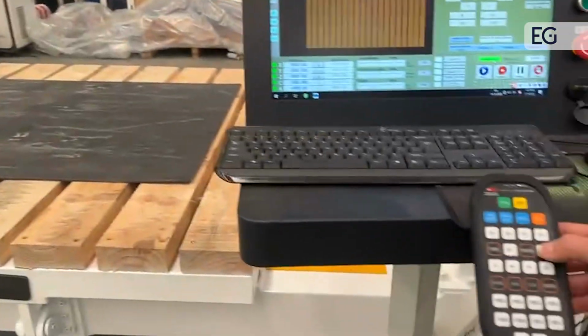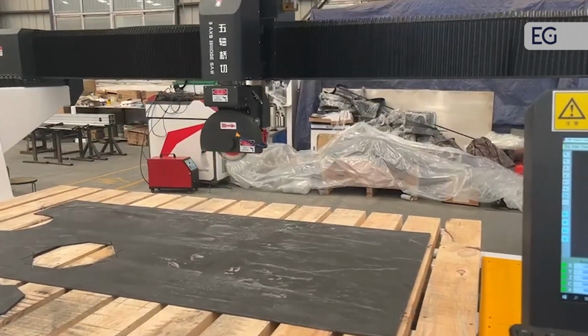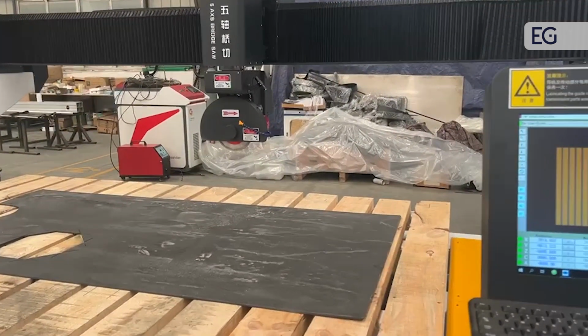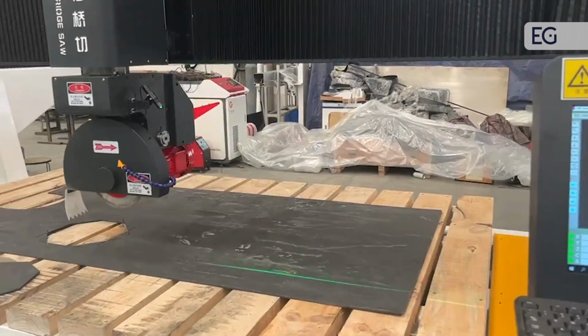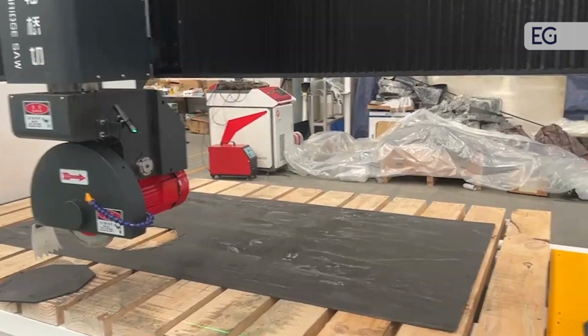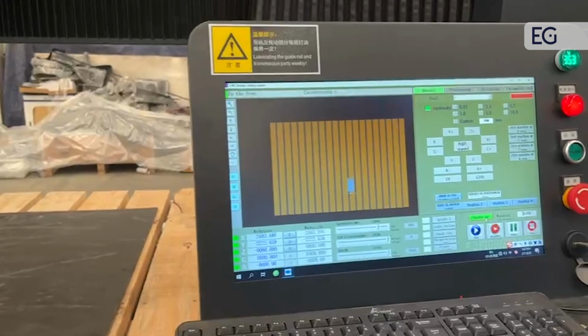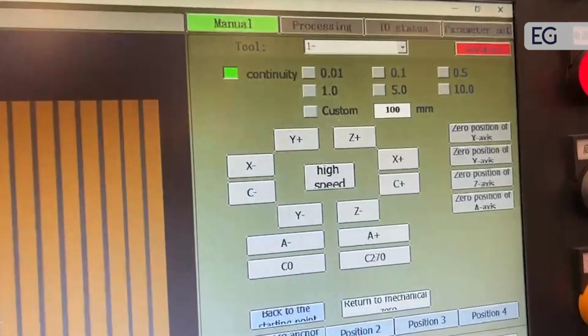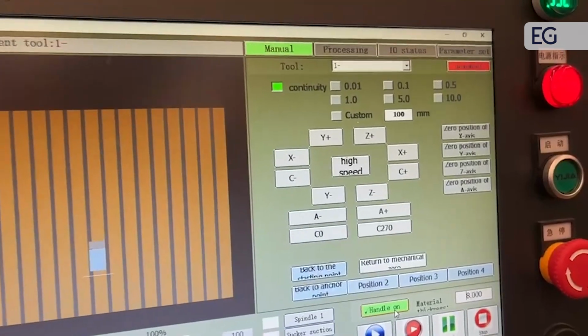Now we choose the head view model to move the saw to the work origin. You can notice that it is high speed, but we will find the work origin, so we will choose the low speed.